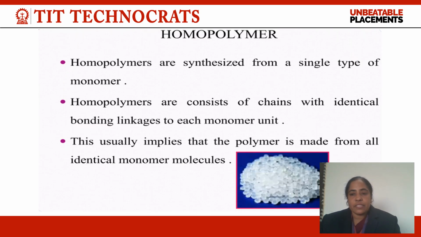Homopolymers are synthesized from a single type of monomer, as I said earlier. What are the specific characteristics of homopolymers? Homopolymers consist of chains with identical bonding linkages to each monomer unit. This usually implies that the polymer is made from all identical monomer molecules.